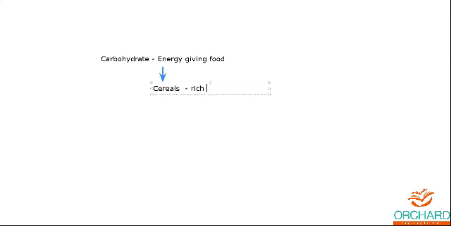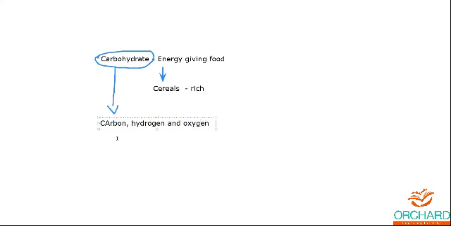Also, what are carbohydrates made up of? They are made up of certain kinds of substances. They are made up of carbon, hydrogen and oxygen.